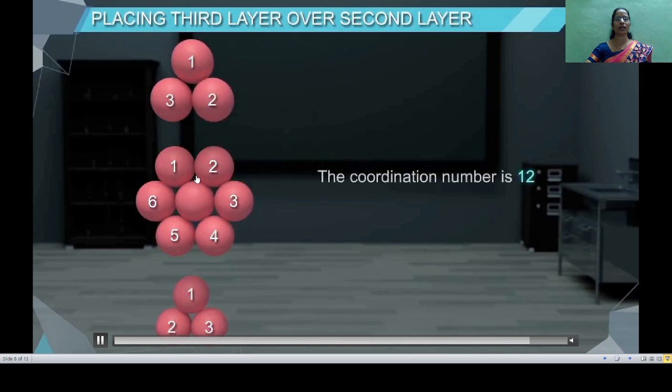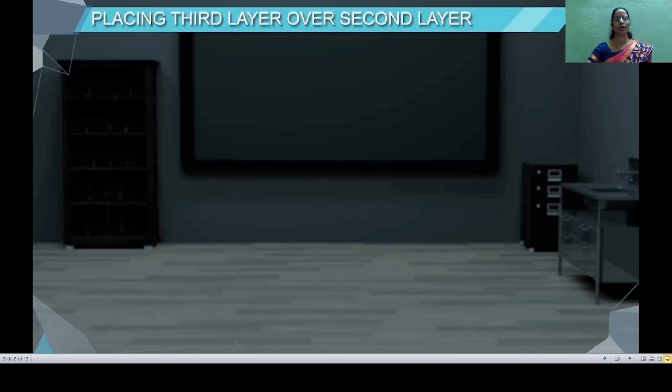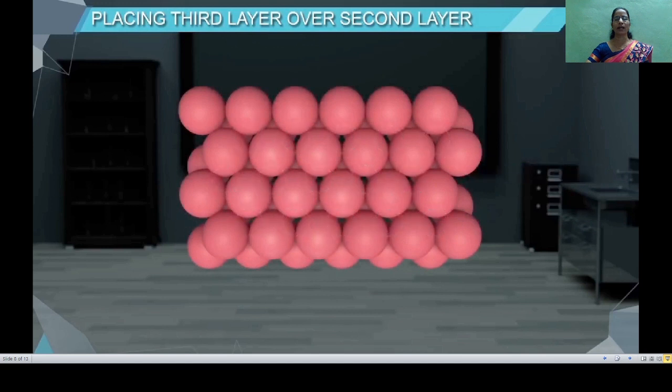This packing in 3 dimensions gives rise to a hexagonal crystal structure, and therefore it is also named hexagonal close packing in 3 dimensions. Now, in another way, we stack the third layer over the second layer in such a manner that the octahedral voids get covered by the spheres.